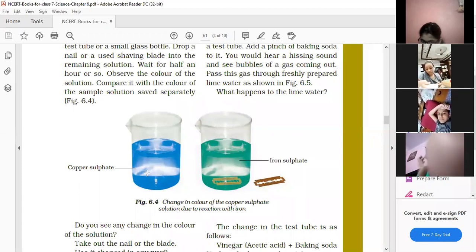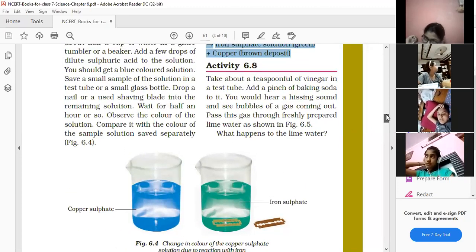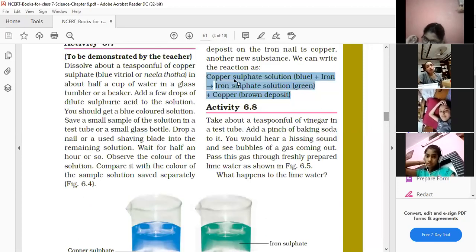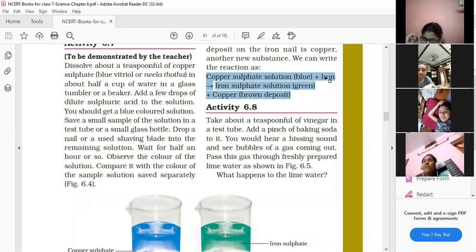So this kind of change is... let me tell you, I will explain. The color changes from blue to green. Now, why does the color change take place? So, children, I just want to show you this reaction. Copper sulfate plus iron. Iron is more reactive, which you are going to study in the next class. Iron is more reactive than copper.